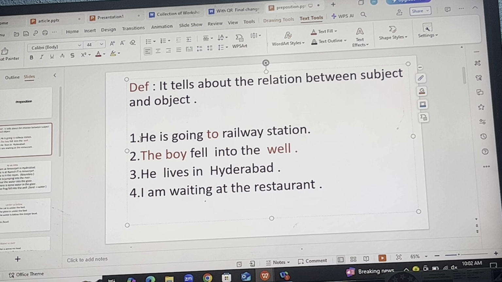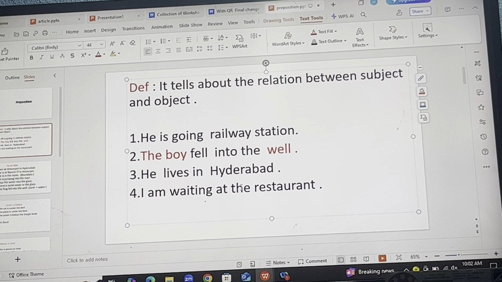So here we go. He is going to the railway station. The thing which is marked in red is a preposition, let me remove that. Now, if I say he is going railway station, could you find out whether he is going to the railway station, beside the railway station, behind the railway station, where?